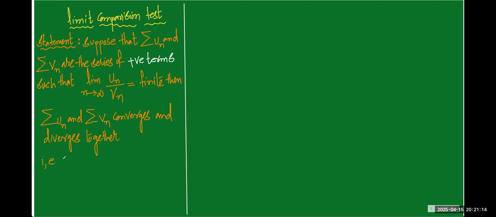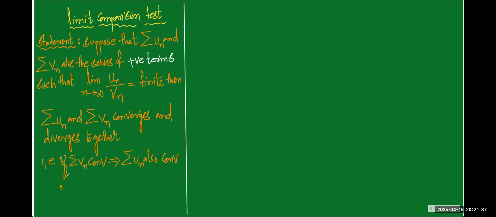That is, if summation vn converges, which implies summation un also converges. The convergence of un depends upon the vn value.